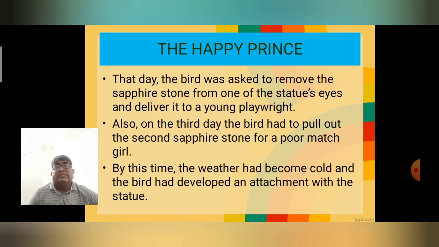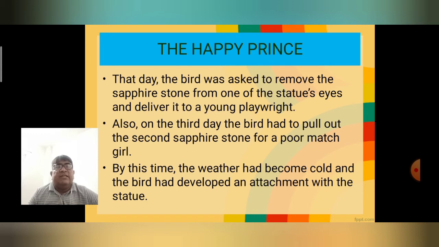The girl was selling matchboxes in the street, and by mistake all the matchboxes fell into the gutter. She was crying, thinking that her father would beat her if she did not reach home with money. So the swallow went to the match girl and handed over the sapphire to her. The girl became happy.